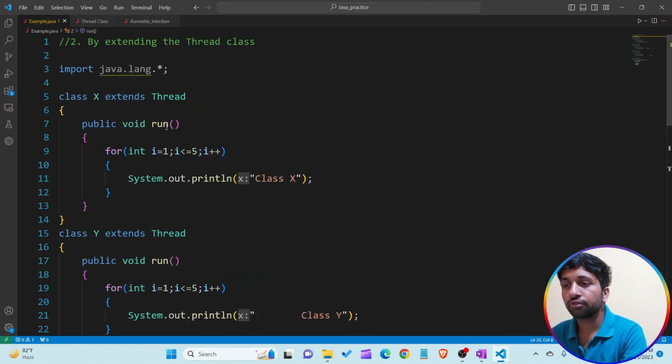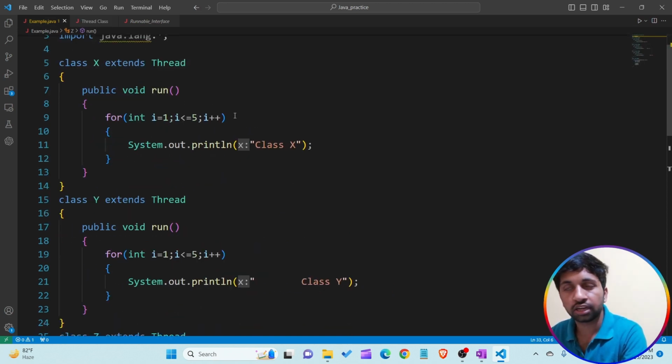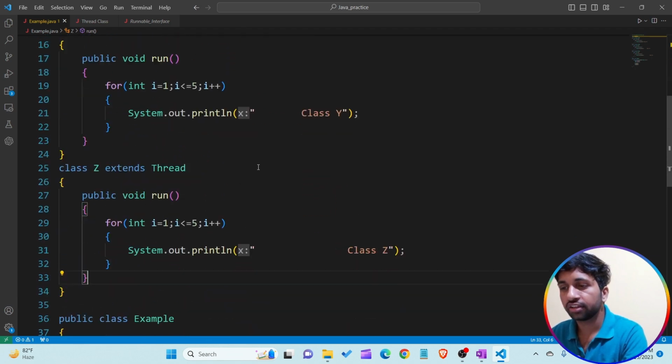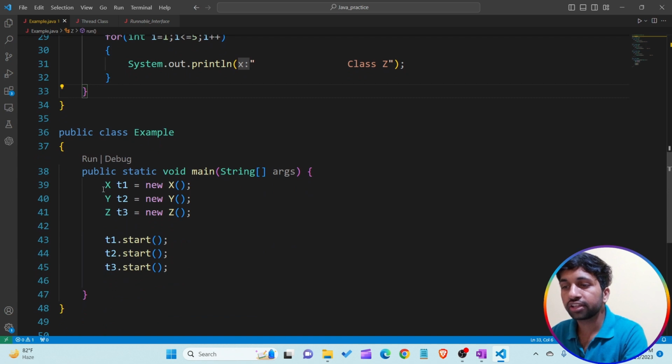The question is, sir, when we override the run method in our X class, Y class, Z class, these run methods contain some lines of code which execute our thread. Understand? Now when we are creating the object of class X, class Y, class Z, by default they inherit all the properties of the thread class. So it is completely the same to create the object of the thread class or create the object of a child class of the thread class. So by using T1, T2, T3, I am just calling the start method of the thread class which is present in the parent class.